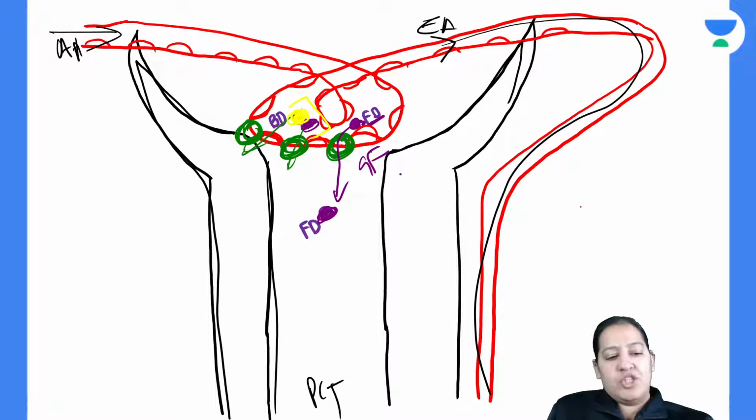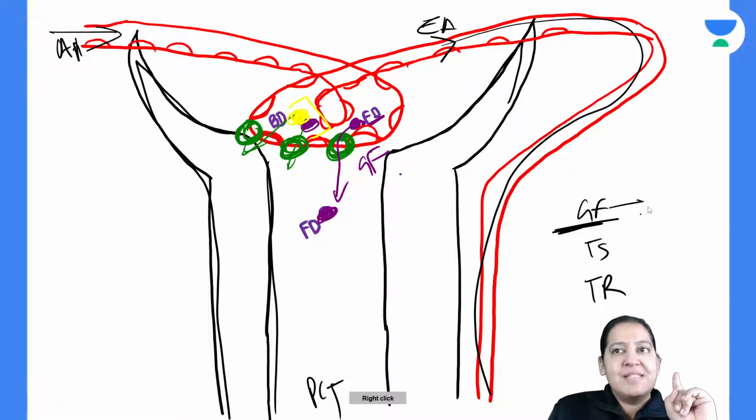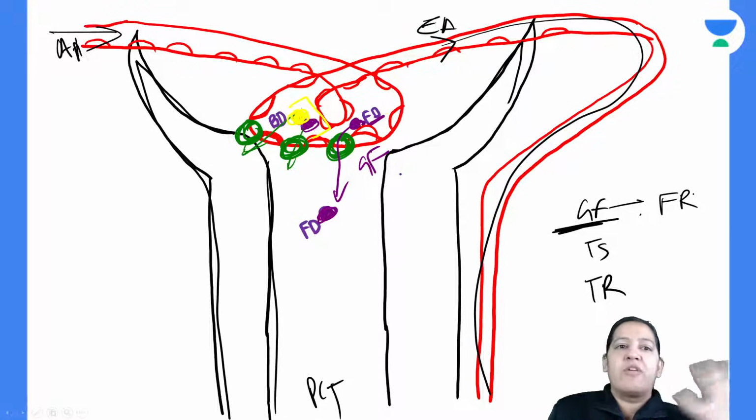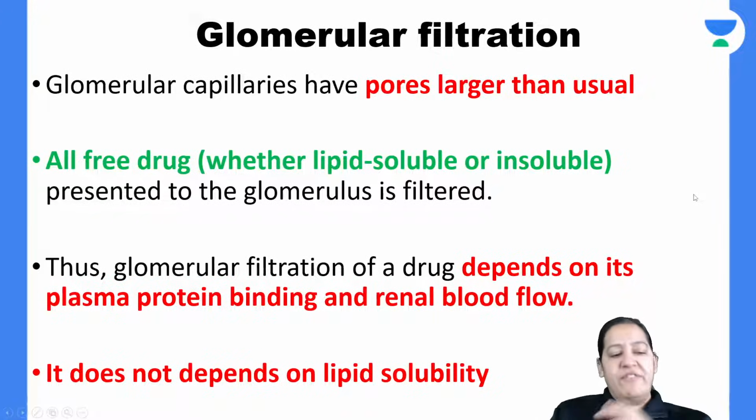Three steps I have to teach you: glomerular filtration, tubular secretion, tubular reabsorption. So here in glomerular filtration, the summary is that only free drug will cross, bound drug will not cross. Do you understand this? So this is the first step, glomerular filtration.